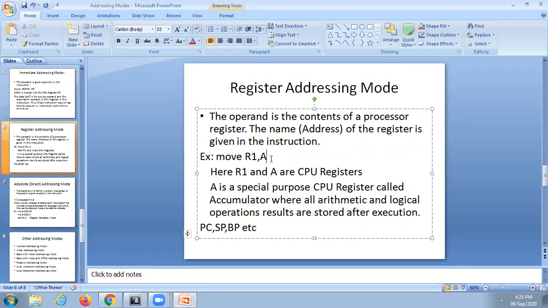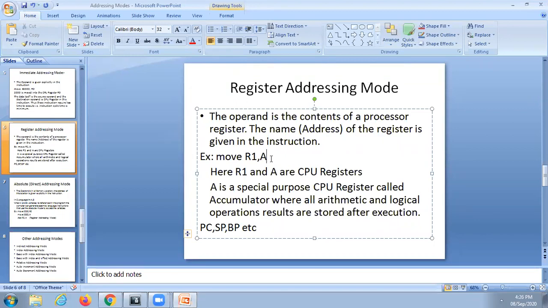Why? Because there are 4 digits: 2, 1, 5, 0. Always when you talk about registers, data or addresses, you are talking in terms of hexadecimal. Each hexadecimal digit, suppose 2, requires 4 bits.